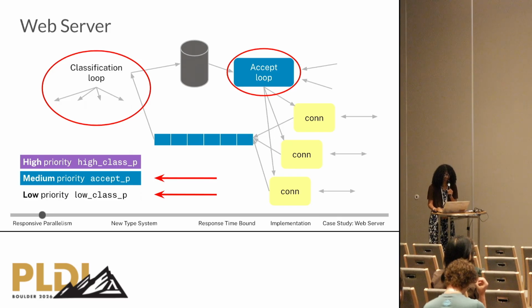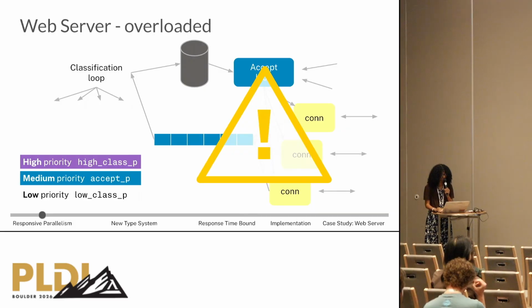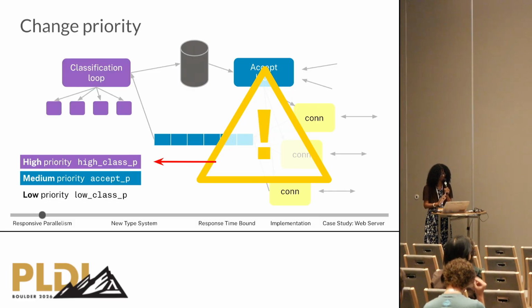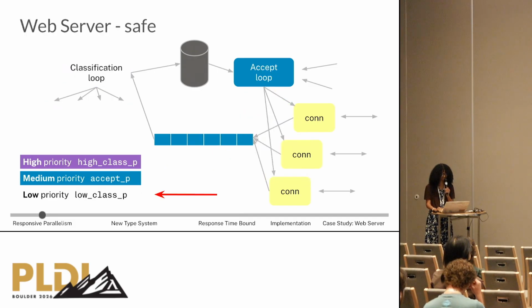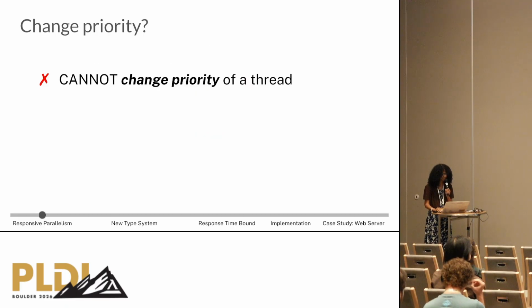We want to be able to handle a denial of service attack by changing the priority of our classification thread to a higher priority so that we can pay attention to malicious hosts until the threat is gone, and then we return to a low priority. But changing priority is not possible in PriML.